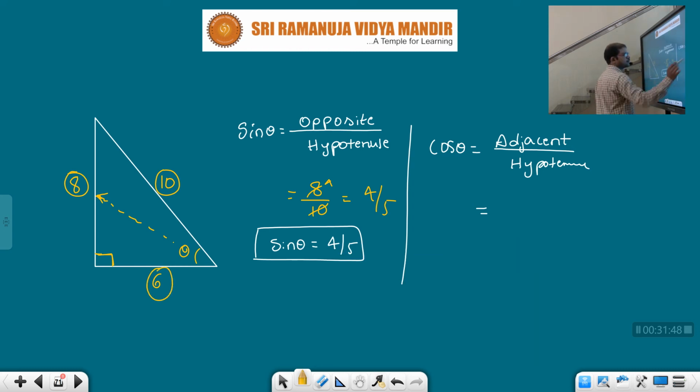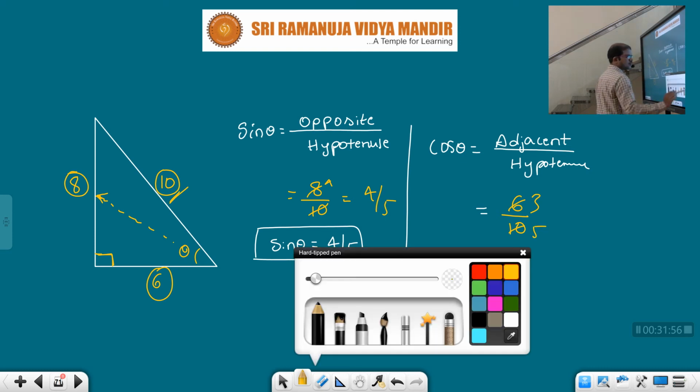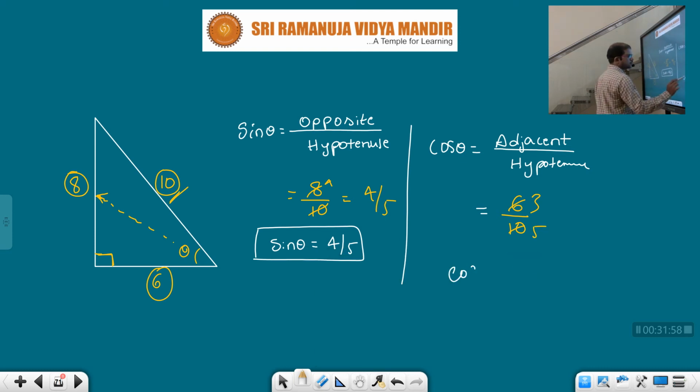The adjacent side is 6, right? 6 by what is the hypotenuse? 10. 2 3s are 6, 2 5s are 10. Therefore cos theta is equal to how much? For this triangle, the trigonometric ratio cos theta is equal to 3 by 5.